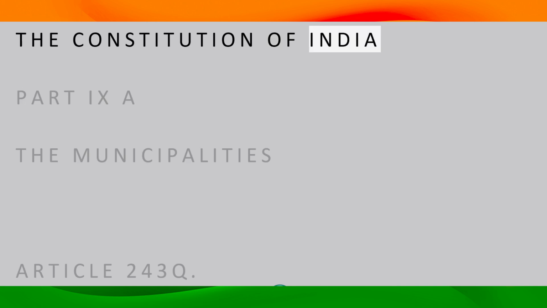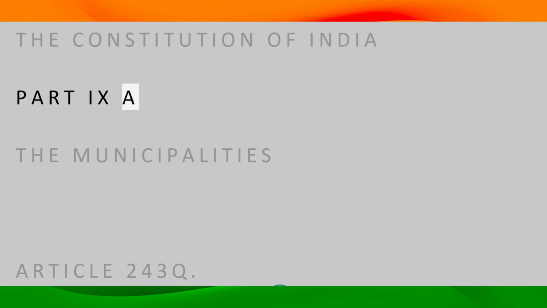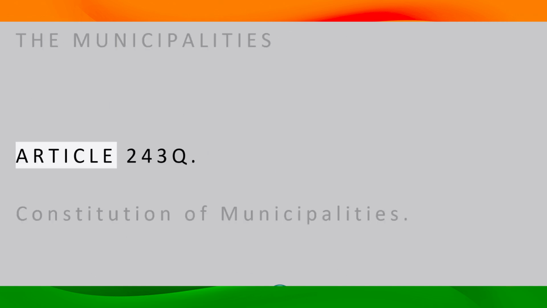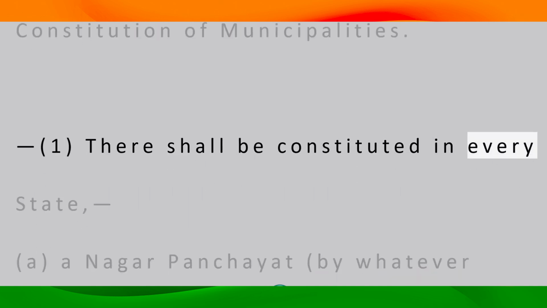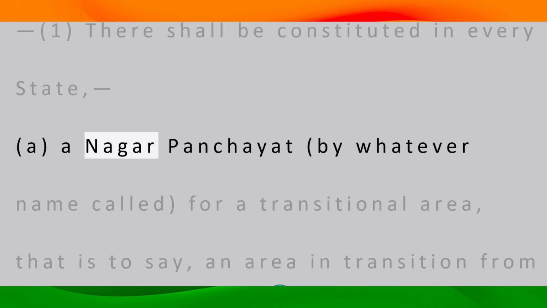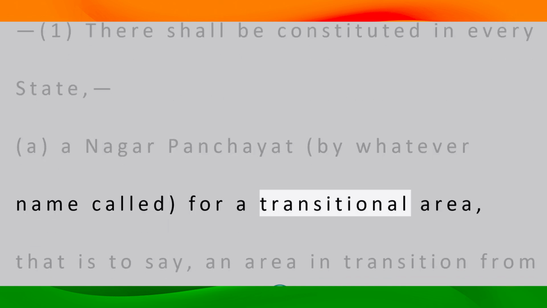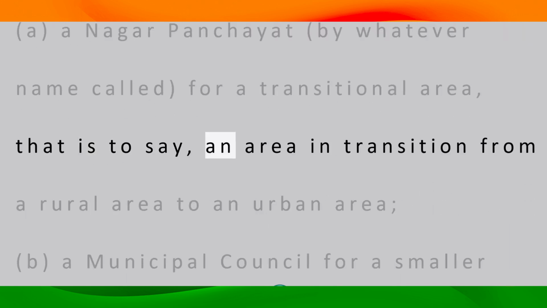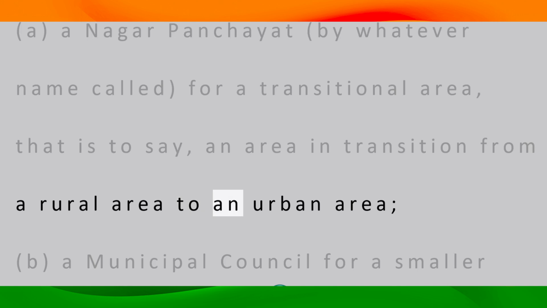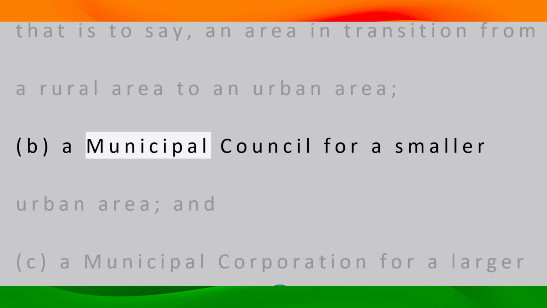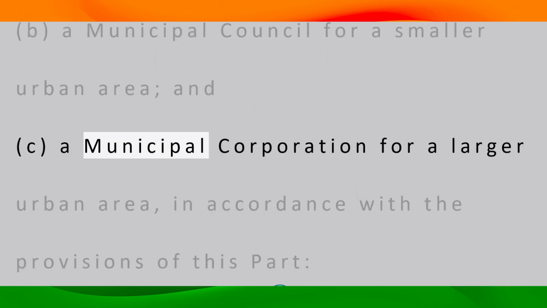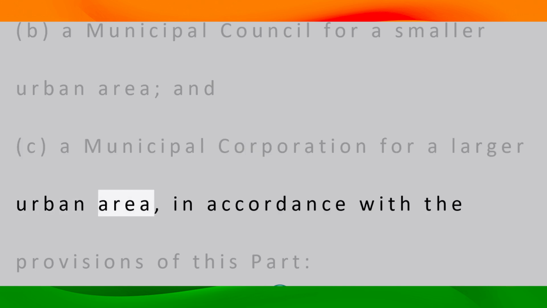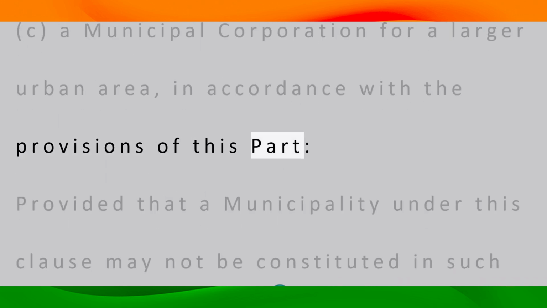The Constitution of India. Part 9A. The Municipalities. Article 243Q. Constitution of Municipalities. 1. There shall be constituted in every state a Nagar Panchayat, by whatever name called, for a transitional area, that is to say, an area in transition from a rural area to an urban area. B. A municipal council for a smaller urban area, and C. A municipal corporation for a larger urban area, in accordance with the provisions of this part.